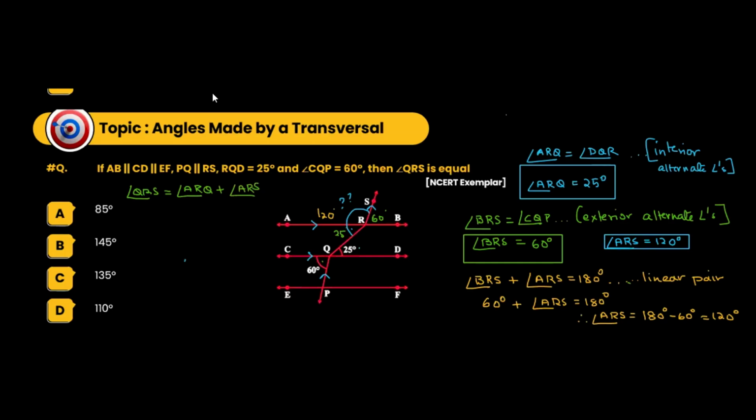Look at this closely. This is QRS. So this will be ARQ plus ARS. ARQ we have calculated to be 25 degrees, and ARS we have come up with 120 degrees. So this is going to be 145 degrees. Angle QRS will be 145 degrees. Are we clear on this?